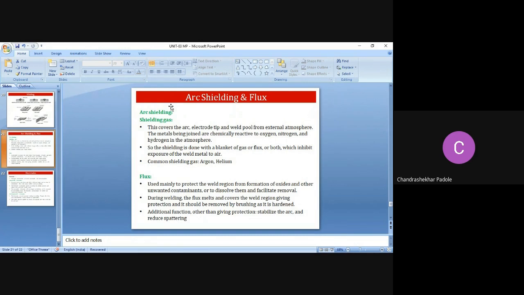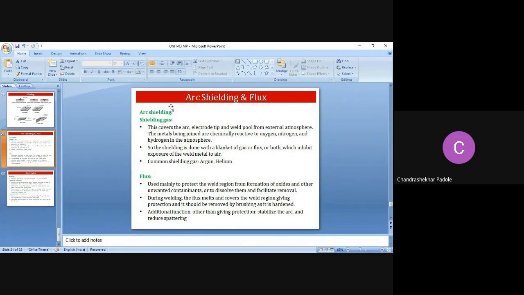So here shielding is done with a blanket of gas or flux. Flux भी use होगा. So what is the flux? Flux is mainly used to protect the weld region from the formation of oxide and other unwanted contaminants, right? Or to dissolve them and facilitate the removal, right?